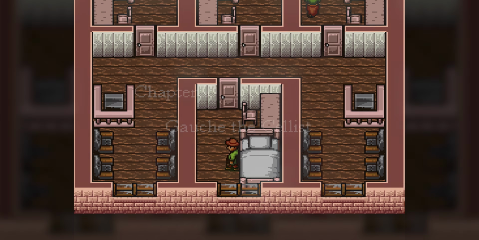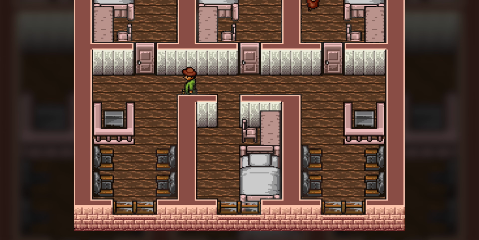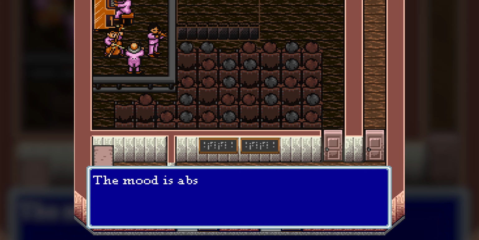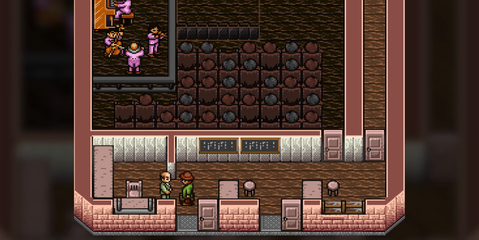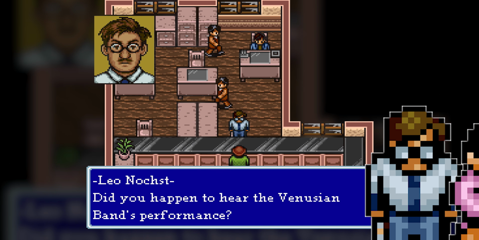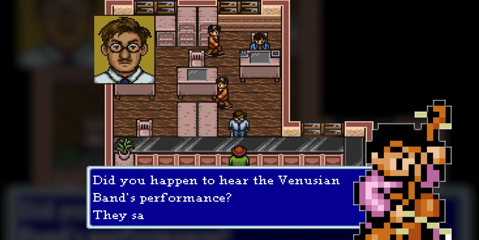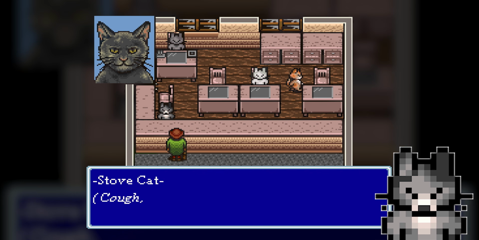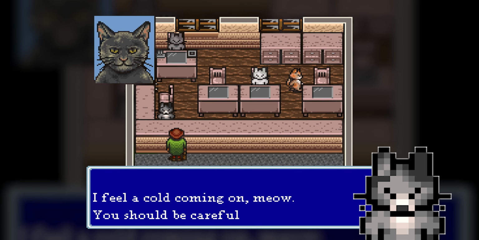The sun rises, and we get out of bed to learn from the townspeople that tomorrow is the day of the music festival. In the cinema, the local orchestra is preparing for a competition being held, but Leo hears a rumor that Ghosh, the cellist, is performing badly these days. Unfortunately, the Stovecat's caught a cold and won't be in attendance.